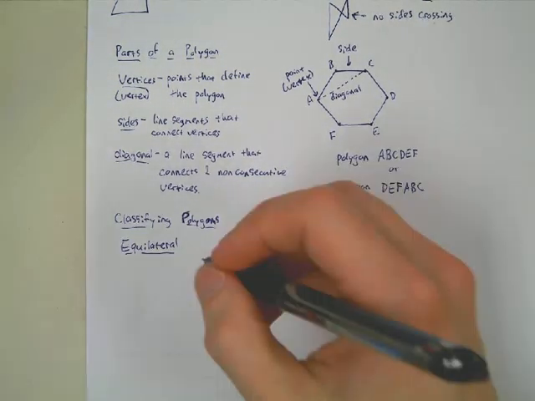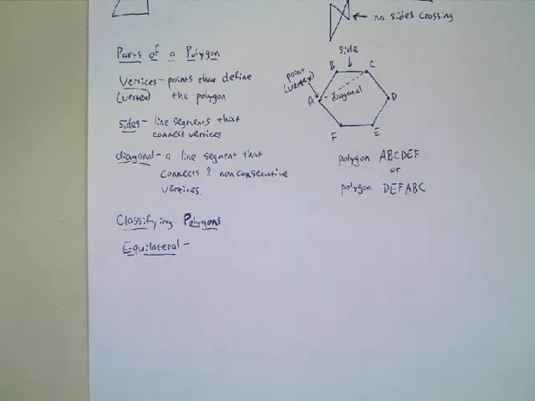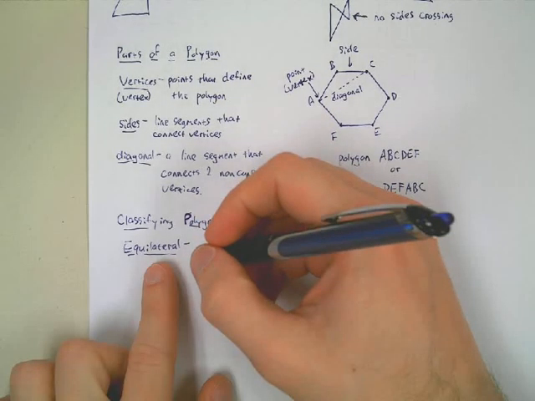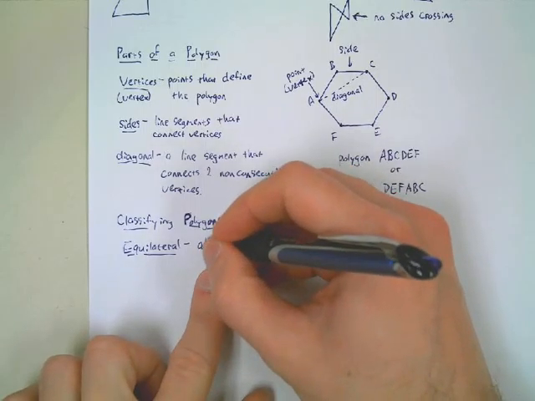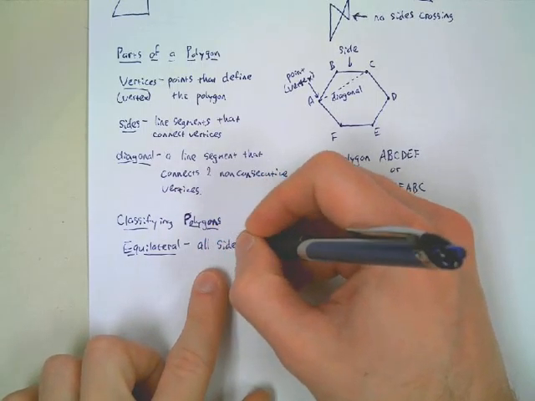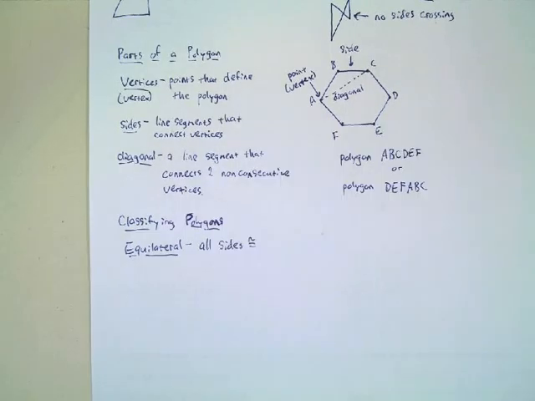Okay, what does it mean to be equilateral? All the sides are equal. Remember, the word lateral means sides, equi means equal, right? So it's equal sides. So all sides, I'm just going to use the congruency symbol here, congruent. So the squiggly with the equals. That's what equilateral means, right?